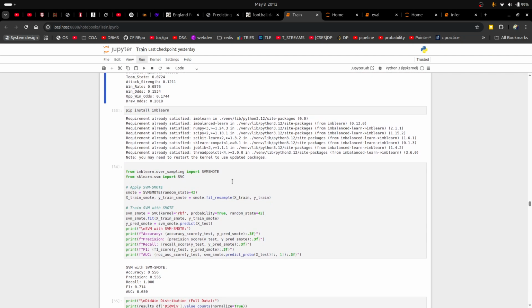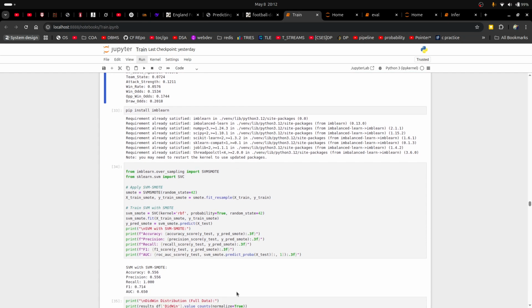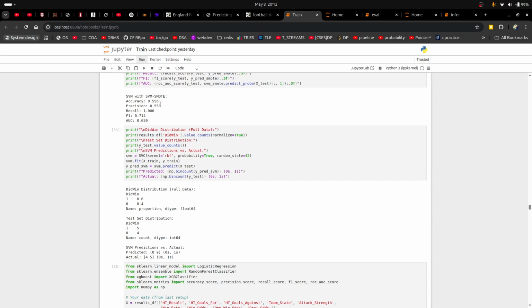Okay, so this is the point where we looked at the scores and saw that we were doing pretty well with the wins and the losses, but we were doing horribly for the draws. We realized that our data set contains very few draws as opposed to wins and losses, so our model might be more inclined to classify a match as a win or loss rather than a draw. So we tried to incorporate some synthetic data into the mix. We used SMOTE, which adds synthetic data. Even with that, our accuracy didn't improve much.